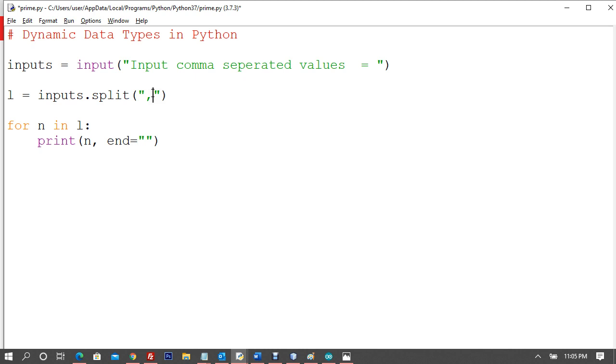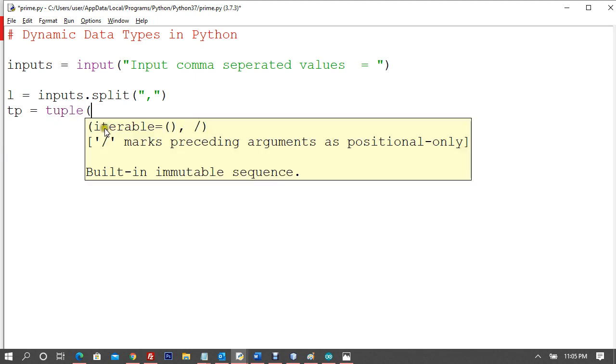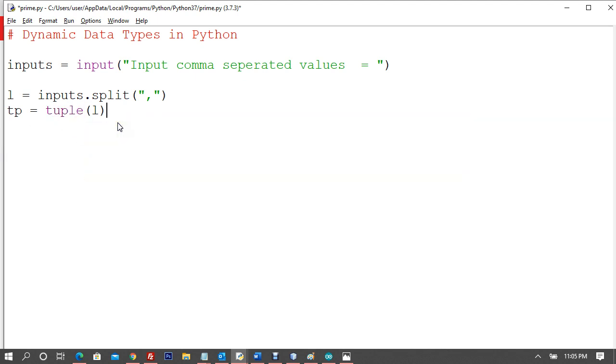And what else? Can we convert the list to a tuple? For example, we have this list. Now I want to convert this list to a tuple. I can say TP, which is tuple, is equal to tuple. So we have to call this function tuple. The moment I call this function tuple and pass the list to this function, I can say print TP.